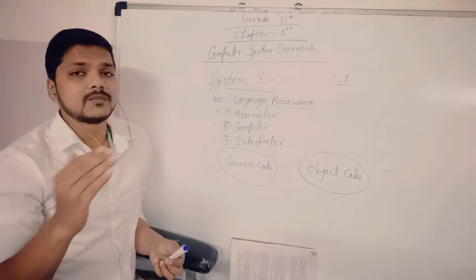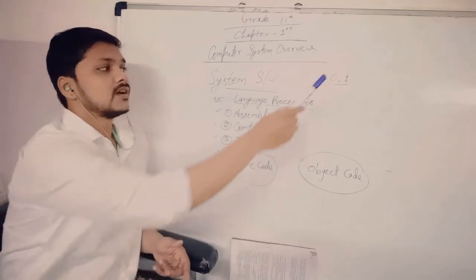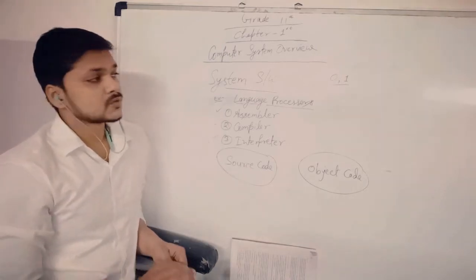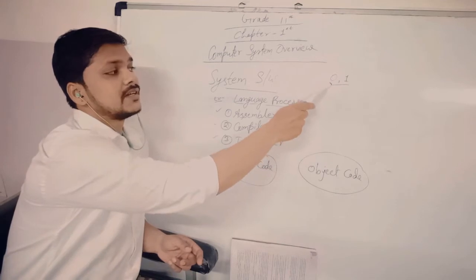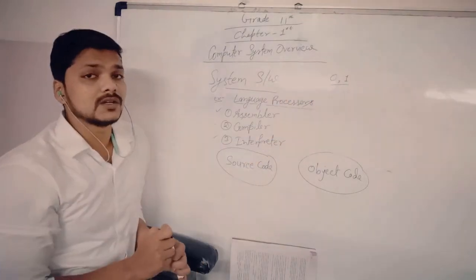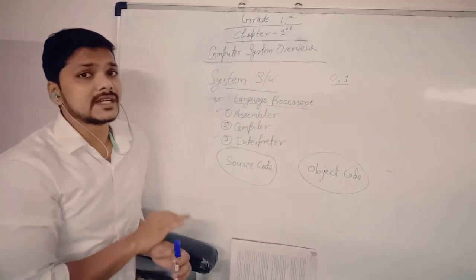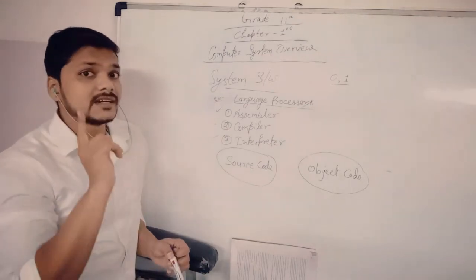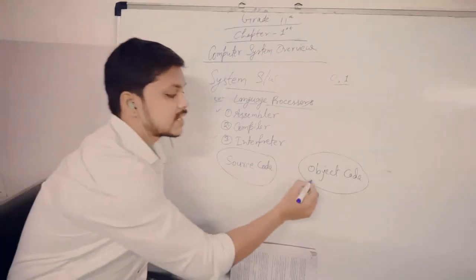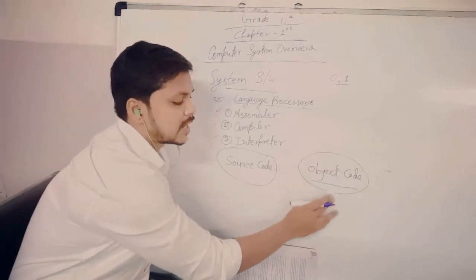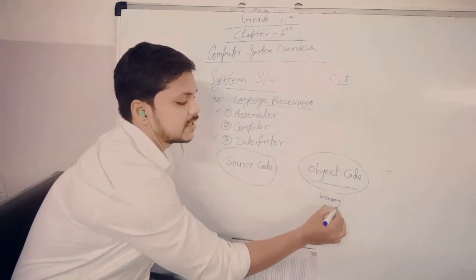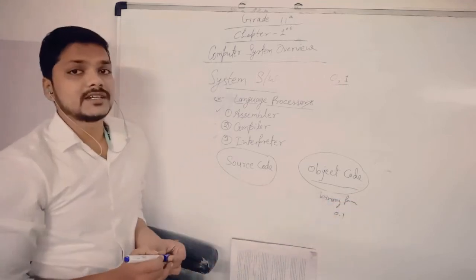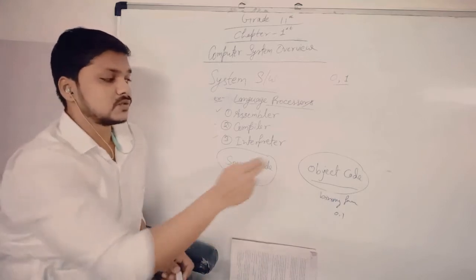If any language, data or information is present in the form of 0 and 1, this is called binary language or binary data. This binary data can be understood only by the computer. The computer can understand nothing except binary language. So the code that the computer can understand is known as object code, meaning it is written in binary form, like 0 and 1.